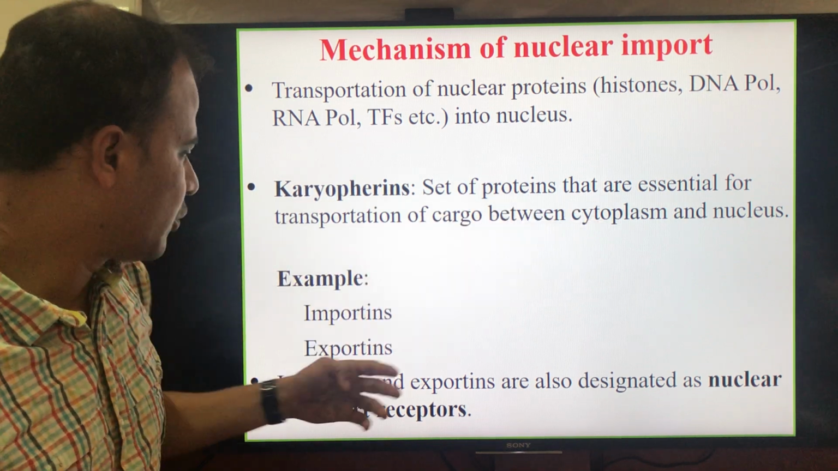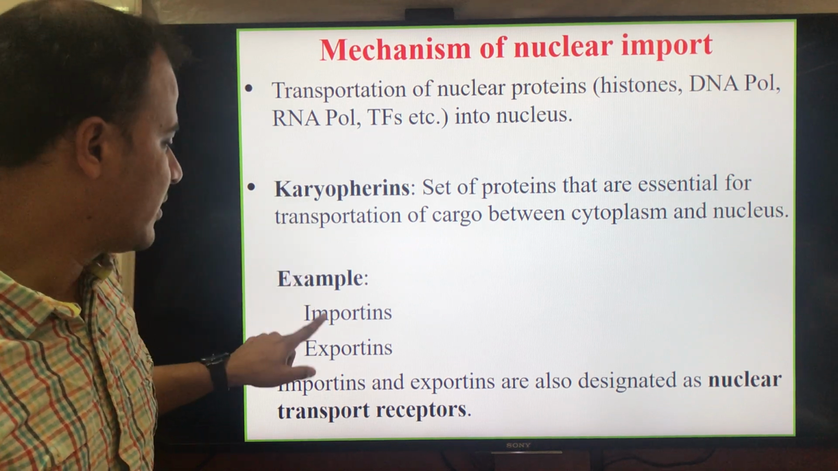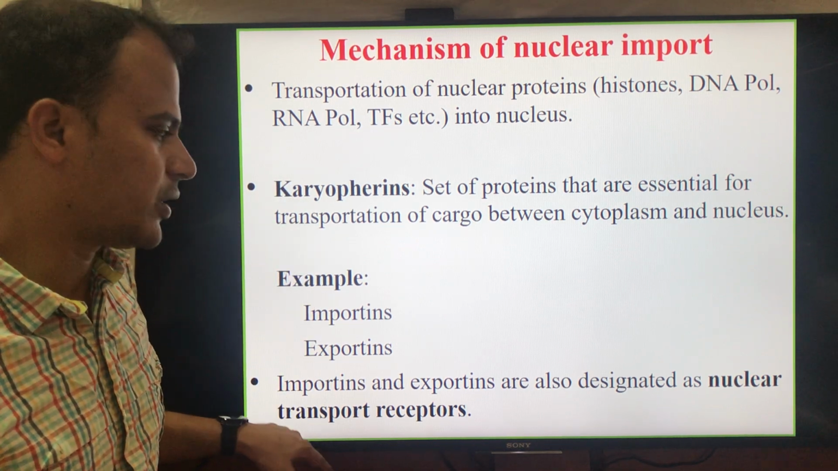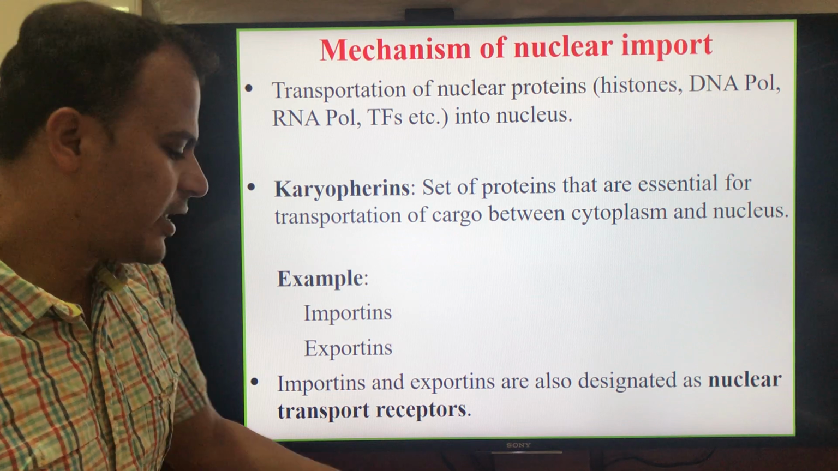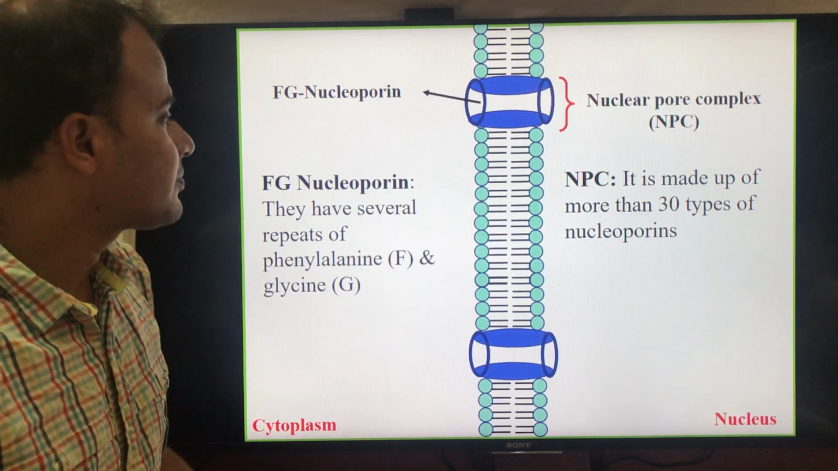Between cytoplasm and nucleus. The examples for the karyopherins are importins and exportins. They are also called nuclear transport receptors. Let me explain the mechanism.